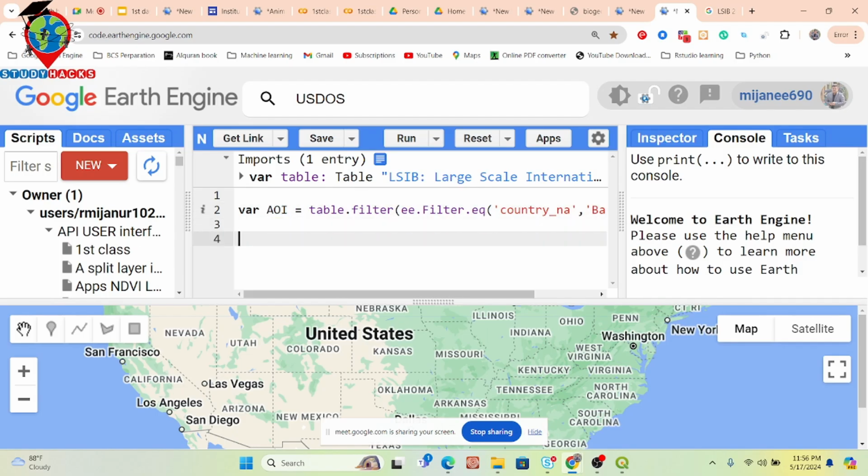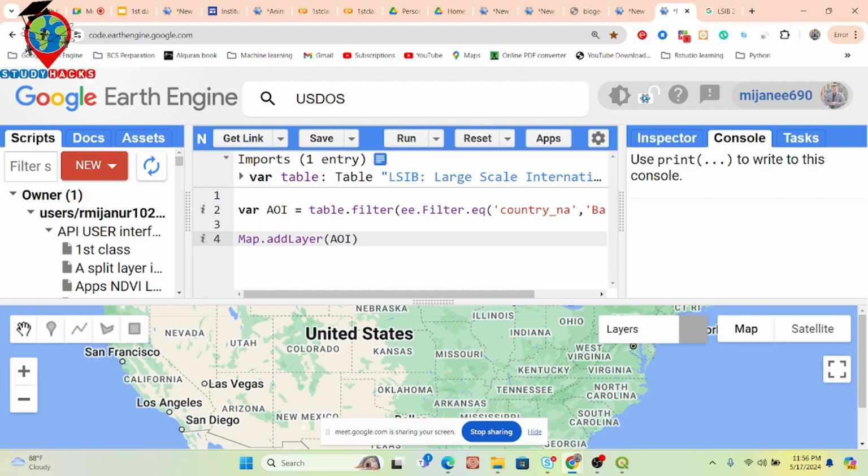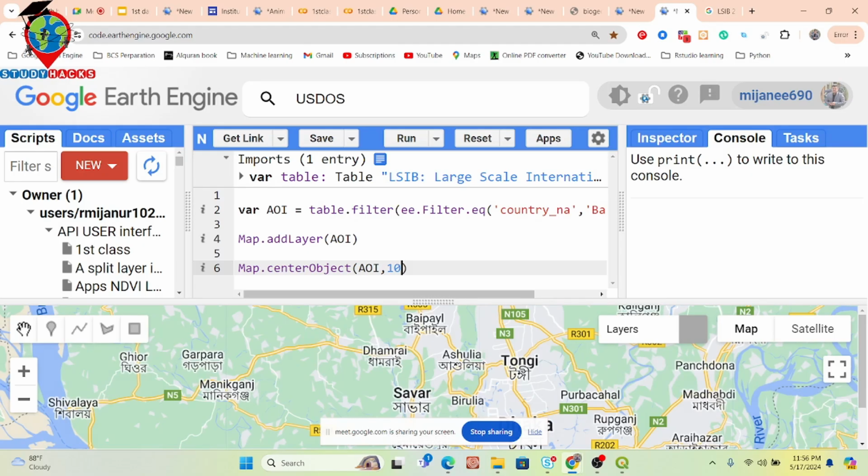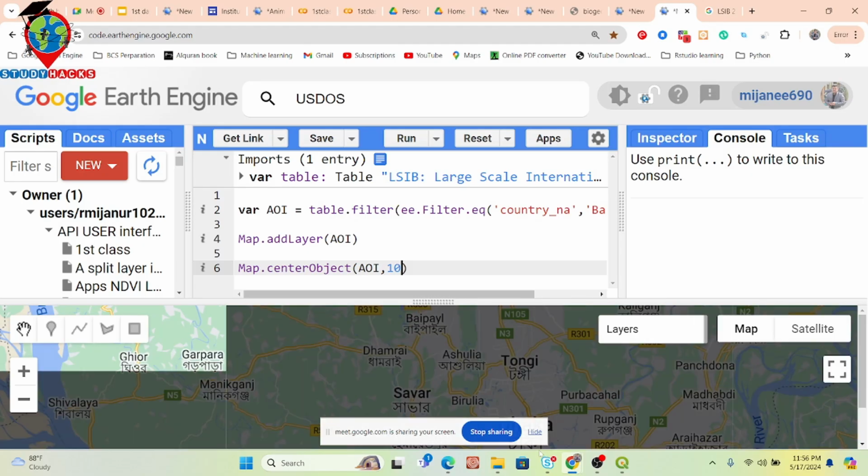Now further I just try map dot add layer and use here the AOI, click run. So now you can see it added the layer but did not focus. For focusing, I need to use map dot center object. The object is AOI, and the zoom level is 10. Click run. So now it focuses on the country boundary shapefile of Bangladesh.